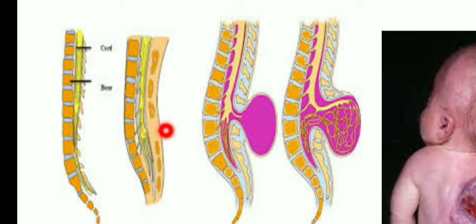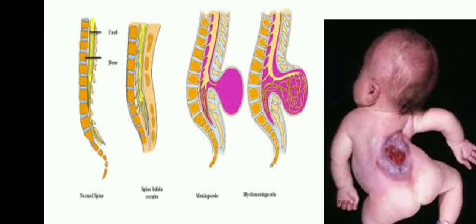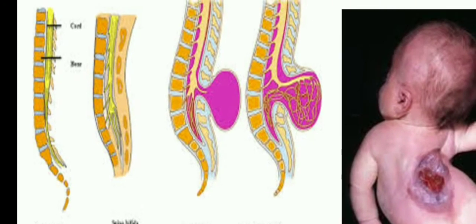Cerebrospinal fluid also does not come out, but how does it look? Some dimple is there here, some gap. Okay, that is called spina bifida occulta. Okay, the third one, what is it here,